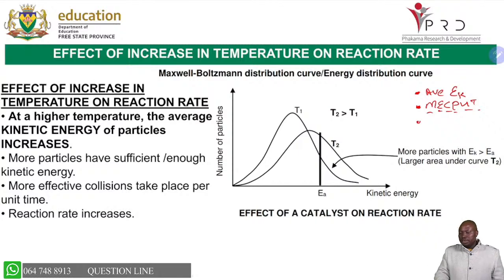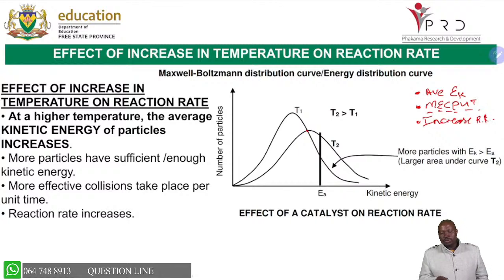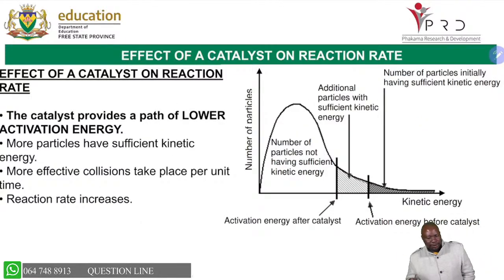You can see with this graph, the graph of T2 touches the other. With the graphs of temperature, the two graphs must touch one another, but the one for concentration will be at the top there. So you can see that we increase the rate of reaction. Those are three bullets that you must never forget: as we increase temperature, we increase the average kinetic energy of particles, then more effective collisions per unit time, which increases the rate of reaction. So always know that the graph will shift like that and touch the other graph. I hope that helps you.